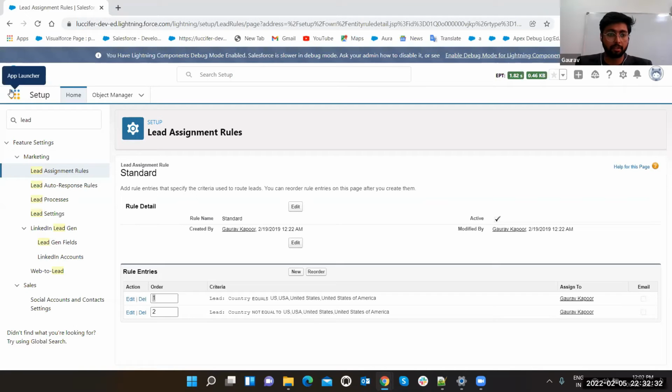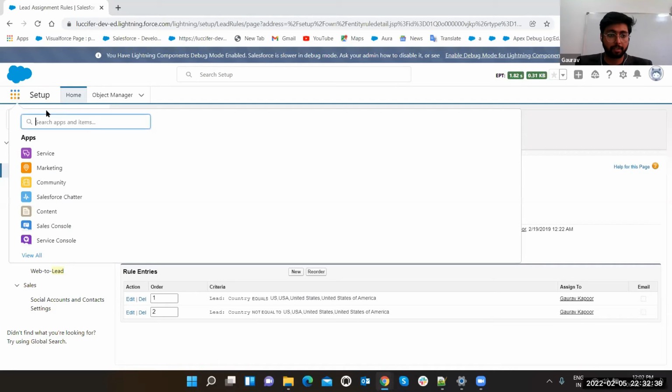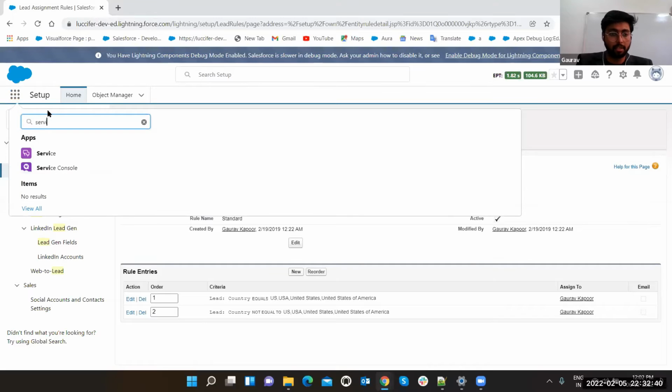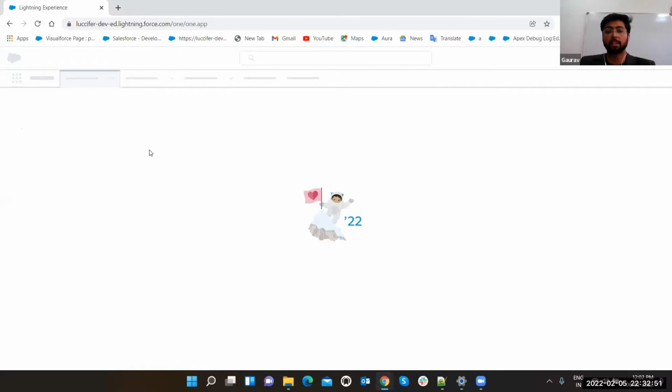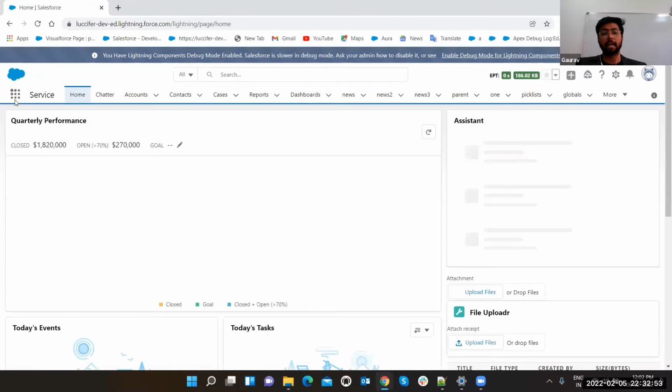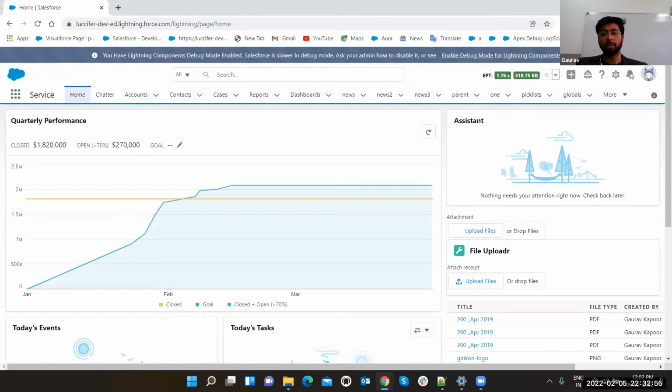Okay, just go and click on the app launcher. Sorry. First of all, in Service Cloud, as you know we were on Sales, so select Service, or you can directly go to Service. But let me show you. So this is the Service Cloud. By going to these nine dots, or in classic view, there will be a drop down on the right side from which you can change your cloud. So currently, this is our Service Cloud.